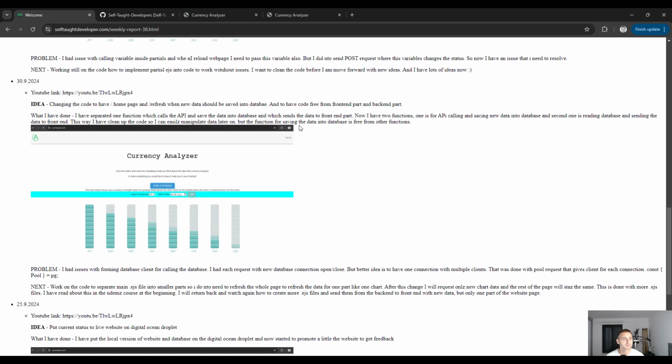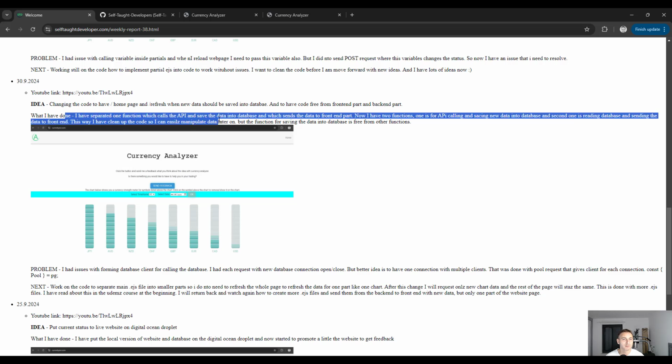Next, after that, the idea was changing the code to have a home page and a refresh when new data should be saved in the database, to have code free from the frontend. Okay, it calls the API and saves the data in the database, which sends the data from there. Now I have the function. So it's reading the database. Okay. The issue is what I have said with the /.